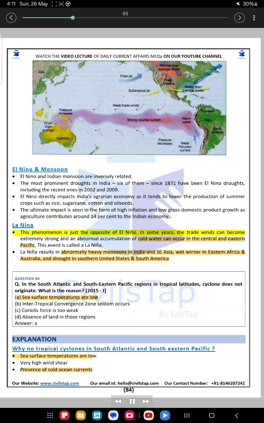La Nina. This phenomenon is just the opposite of El Niño. In some years, the trade winds can become extremely strong and an abnormal accumulation of cold water can occur in the central and eastern Pacific. This event is called La Nina. La Nina results in abnormally heavy monsoons in India and Asia, wet winter in eastern Africa and Australia, and drought in southern United States and South America.